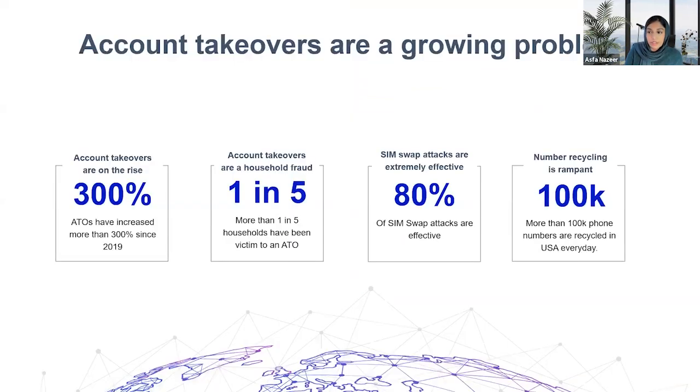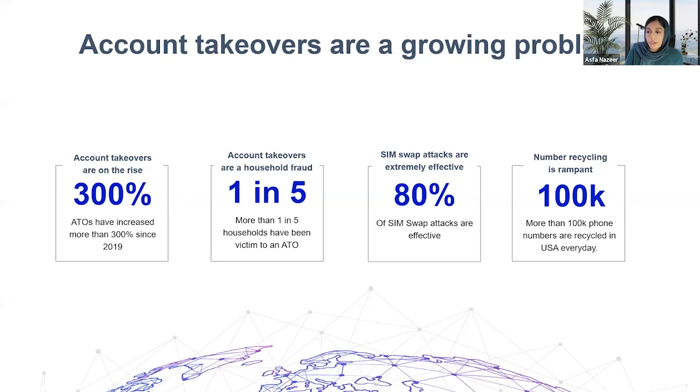Before I dive deeper, I wanted to demonstrate how ATOs really affect us. They're definitely a growing problem, and the numbers prove it. ATOs are rapidly increasing, with over a 300% increase since 2019. They're also known to be a household fraud, where 1 in 5 households have fallen victim to an ATO.